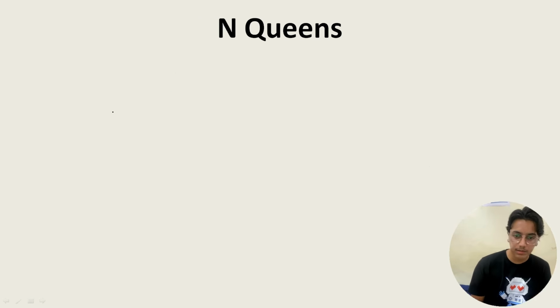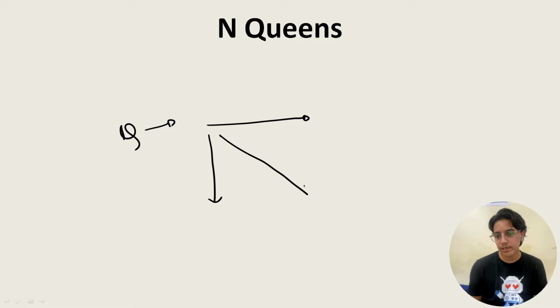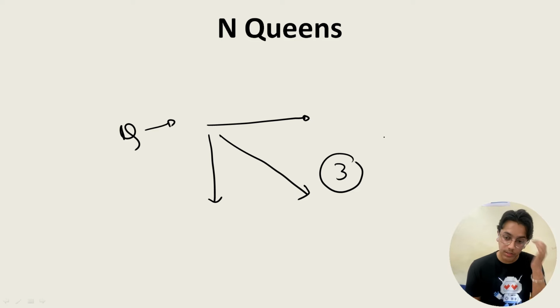Then N Queen is there. Whenever a queen is put on a chessboard, how many movements does it have? It can move all horizontal, all vertical, or all diagonal. So yes, it has 3 directions. Note over here, directions and options are 2 different things.